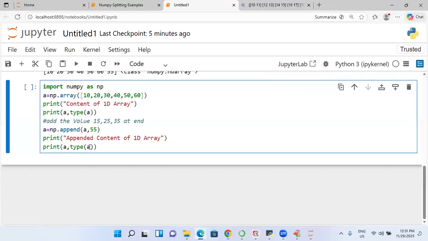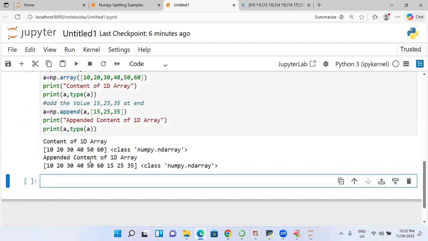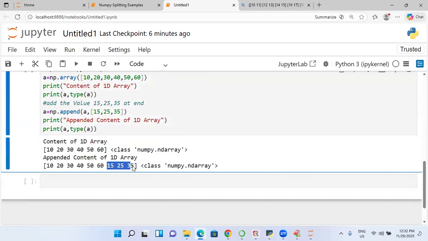Tell me. Similarly, append of these values I want to do. To add these values, you should not write these many values directly like this. You should not write like that. Append function takes an array object and it will take one more single object only. It will take one argument only. You have to pass it like this, so that 15, 25, 35 is added. That's why you have to remember all syntaxes.